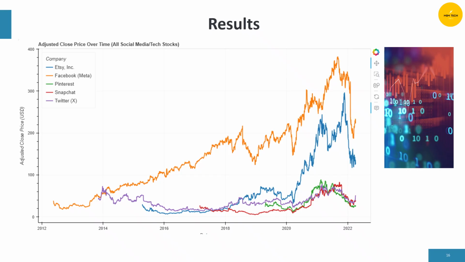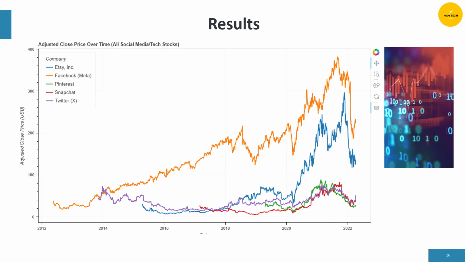And here is our plot. As you can see here, we have our y-axis where we have the adjusted close price in US dollars for each company.